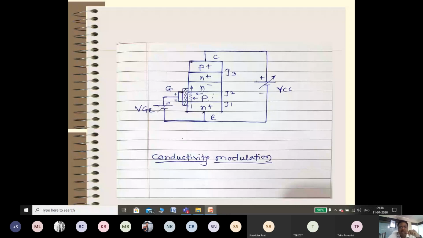So the number of electrons in the N minus region increases. As you increase the value of VCC, more electrons enter the N plus through the emitter, and these electrons cross this junction with the help of the inversion layer and enter the N minus layer. So the conductivity of the N minus layer increases.